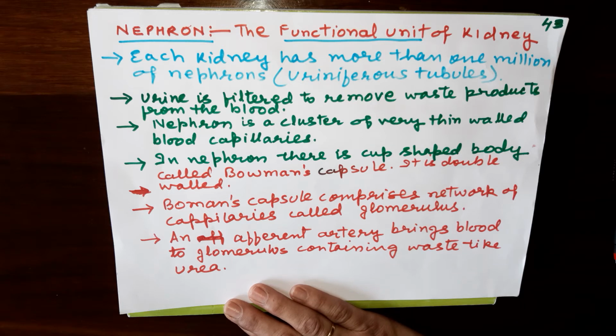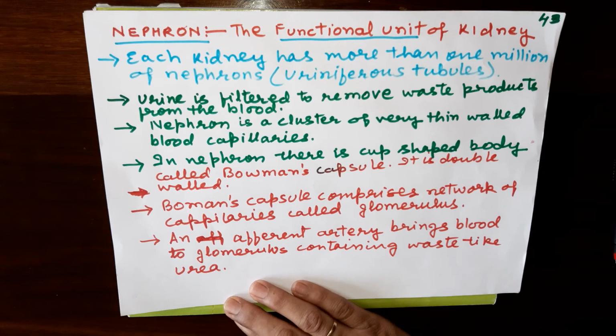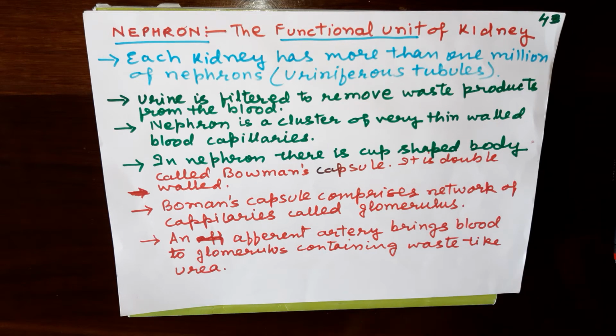So nephron is a cluster of very thin blood capillaries, which are called glomerulus. And the cup shaped structure is called the Bowman's capsule. If you see the figure, you will have the complete idea about this.